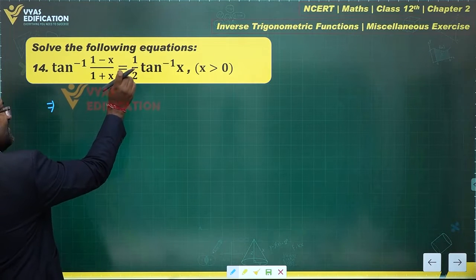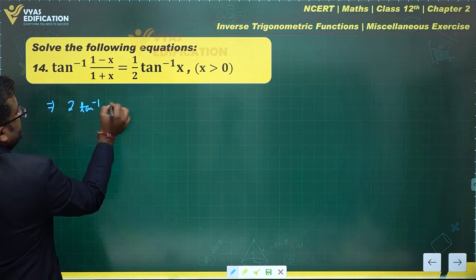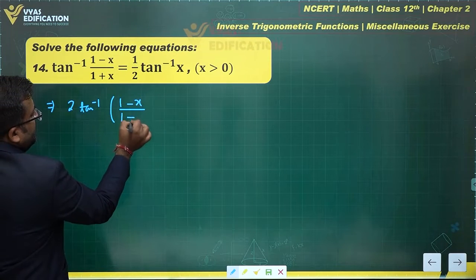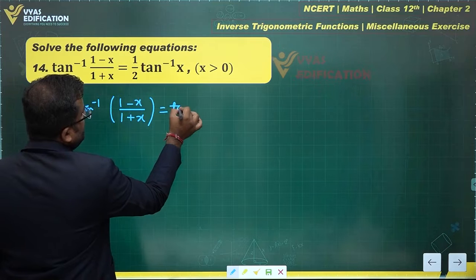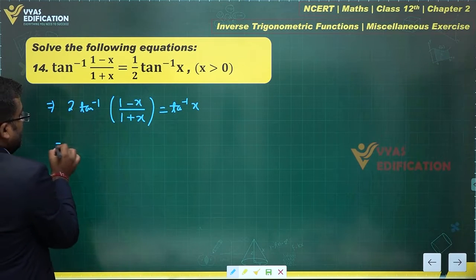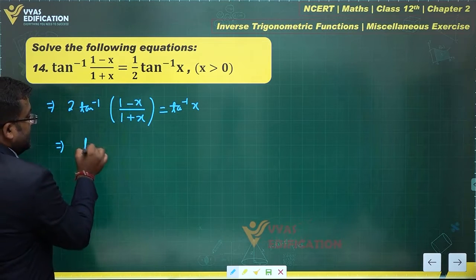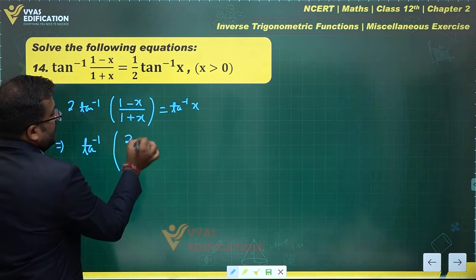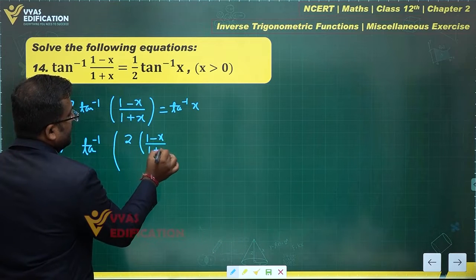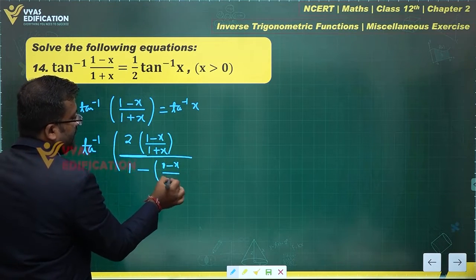Instead of working with this 1 by 2, let's bring this 2 over here: 2 tan inverse of 1 minus x over 1 plus x will be equal to tan inverse x, where x is greater than 0. Now this 2 tan inverse of something can be written as a single tan inverse of 2 times that something upon 1 minus that something whole square.